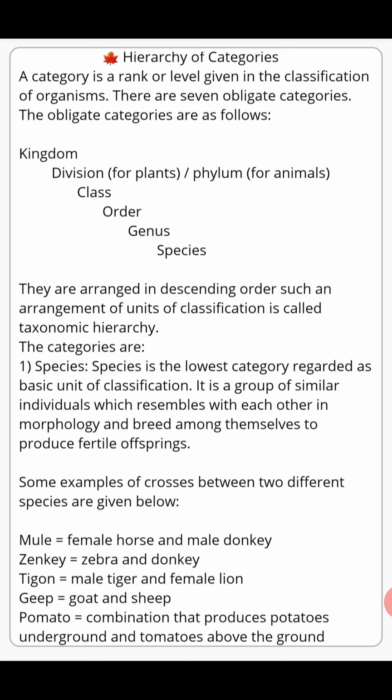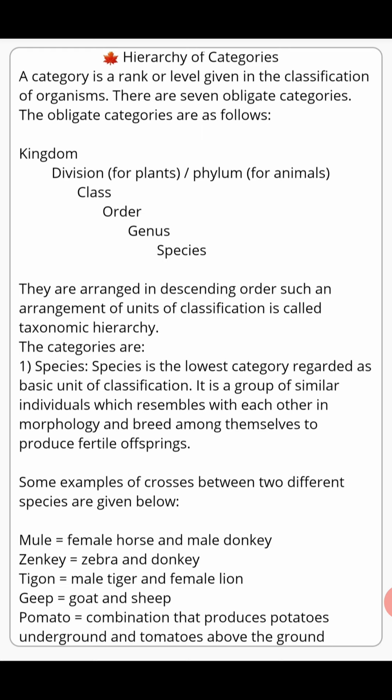See here, when female horse and male donkey are crossed, they will form a fertile offspring, and that is known as a mule. Mule is the offspring. Offspring means here a child, we can say, like a baby. Mule is the offspring that is formed when female horse and male donkey are crossed. Similarly, next we have when zebra and donkey are crossed. Here, zebra and donkey are two different species. When zebra and donkey are crossed, it will form a fertile offspring that is called zonkey.